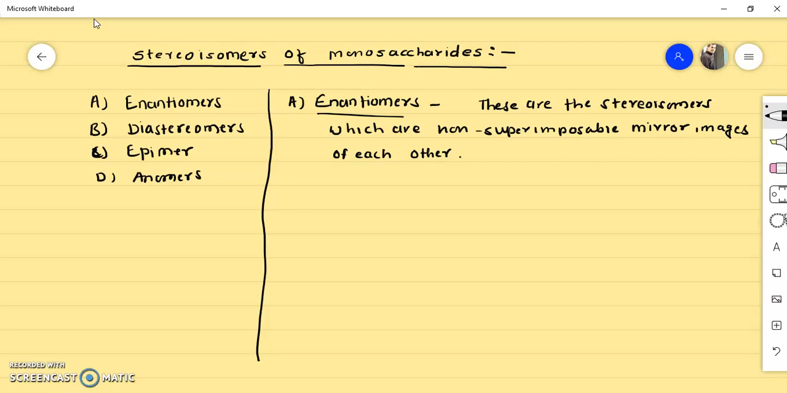They have equal but opposite specific rotation. This is the important point which you have to remember. They have equal but opposite specific rotation.